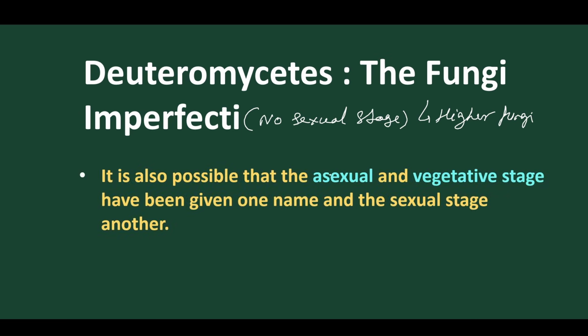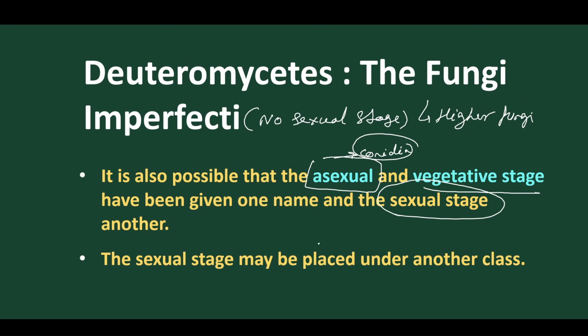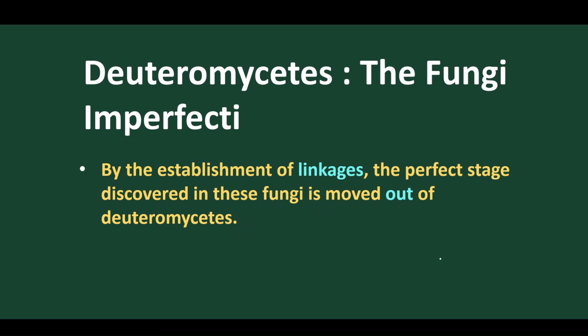Only the asexual mode of reproduction is found, and this is by means of conidia. We already discussed in our last class what conidia are. They have a vegetative stage, but the sexual stage is totally absent, or if present, it is shifted to another class, but not in Deuteromycetes.